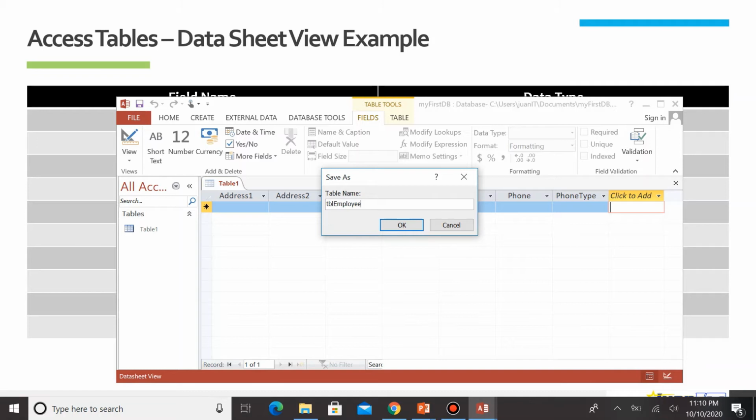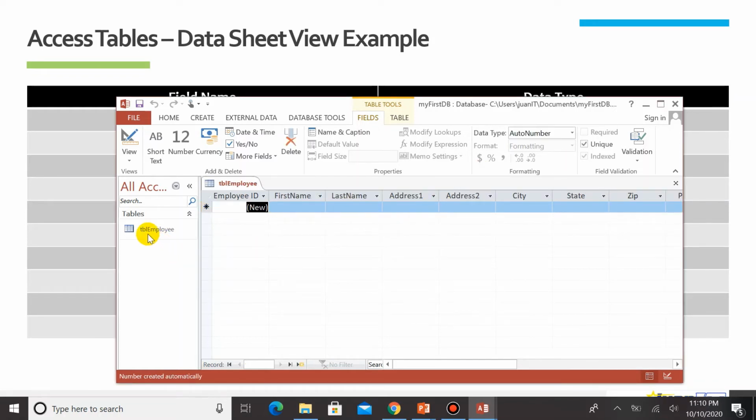But in Microsoft Access, if it is a table, we use tbl, because we have a lot of objects in Microsoft Access, to denote that this is a table. So for now, let me save this as tblEmployee and then hit OK. If you observe here, we have the tblEmployee.